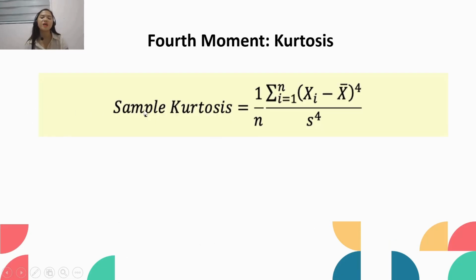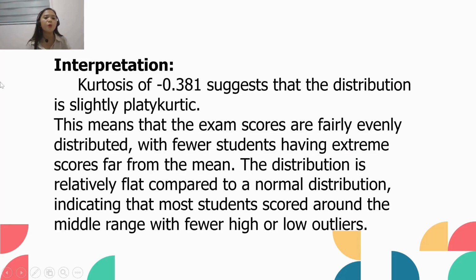And the last one is our fourth moment, which is the kurtosis. So this is the formula in finding the kurtosis. Our kurtosis is negative 0.381, which suggests that the distribution is likely platykurtic. This means that the exam scores are fairly evenly distributed, with fewer students having extreme scores far from the mean. So the distribution is relatively flat compared to a normal distribution, indicating that most students scored around the middle range with fewer high or low outliers.